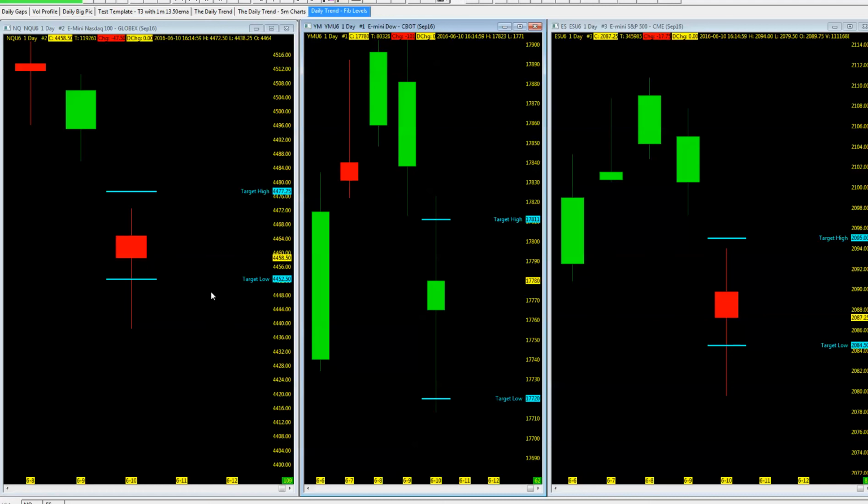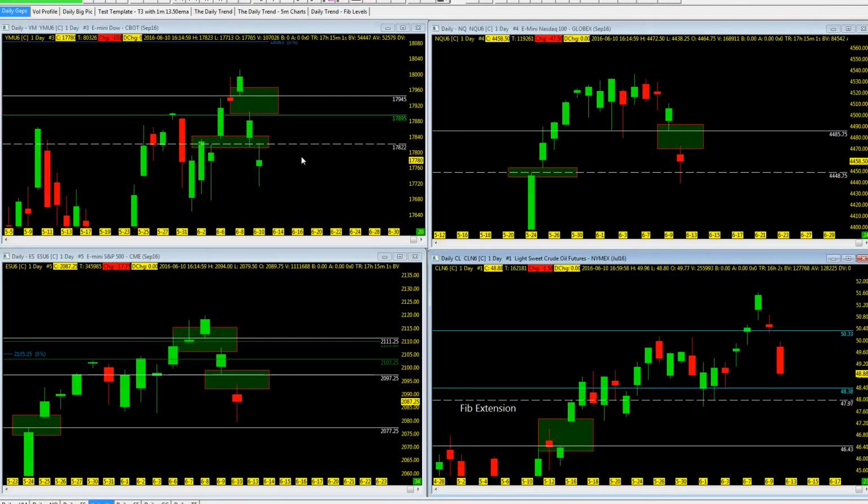Take a look at the daily gaps. We closed out that daily gap this week on the YM here on Thursday's session, 17,822, now closed, represented by the dash line, but we went ahead and left an open gap upside at 945, so eventually we'll come back and grab that. That's your YM for you.